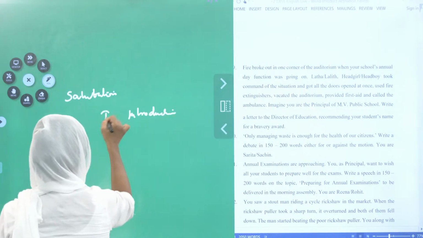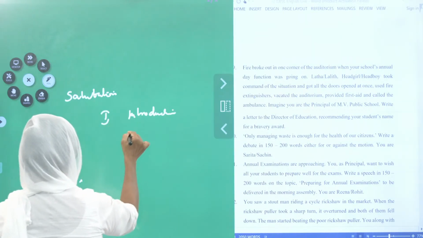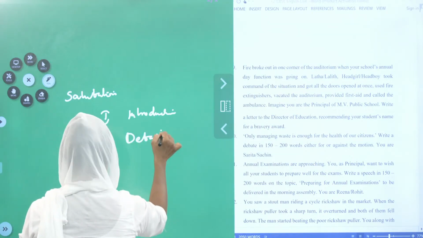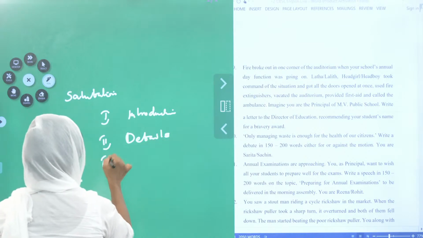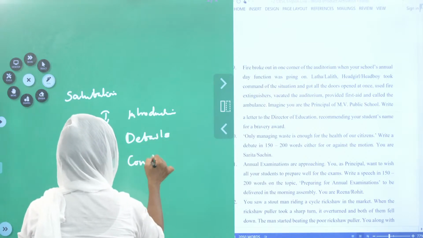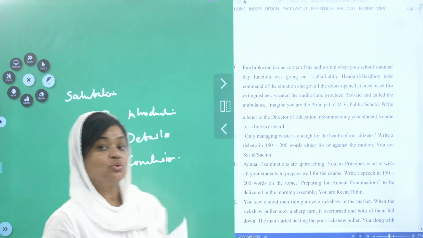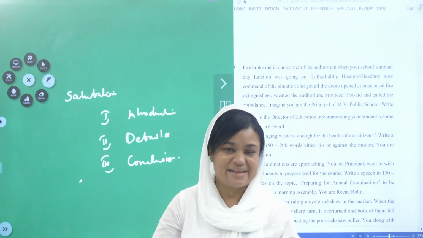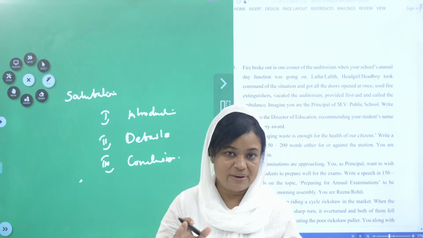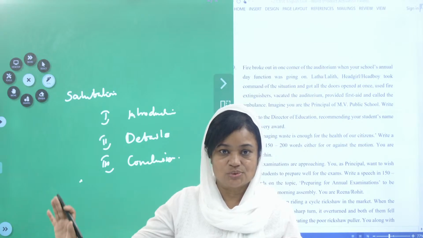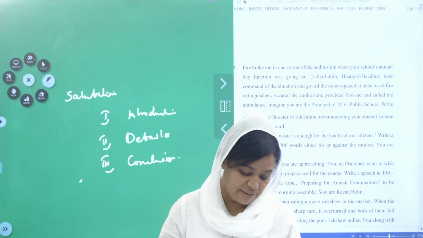Then in the first paragraph, introduction; the second one goes to details, the body; the third one, conclude. In the third one you have to write what you expect. You stop like that, okay, that I expect so and so. Your expectation should be written.